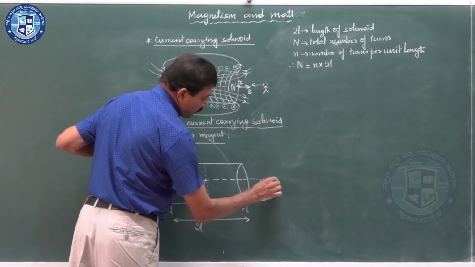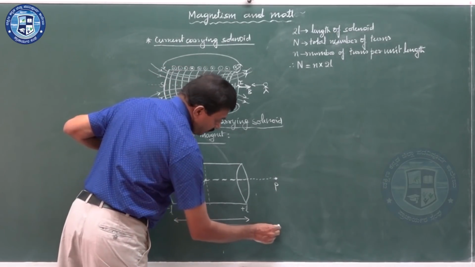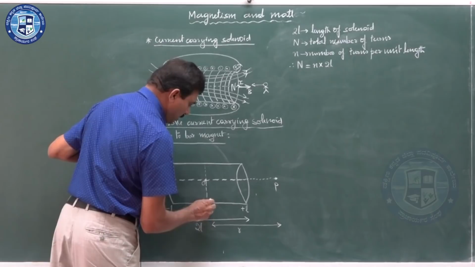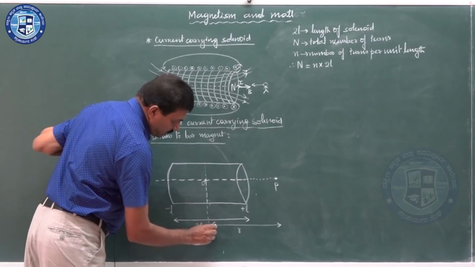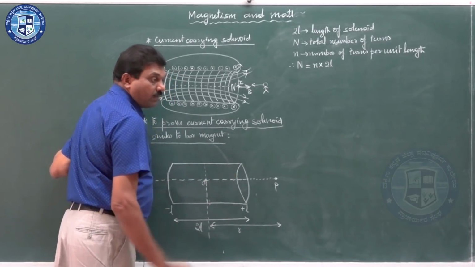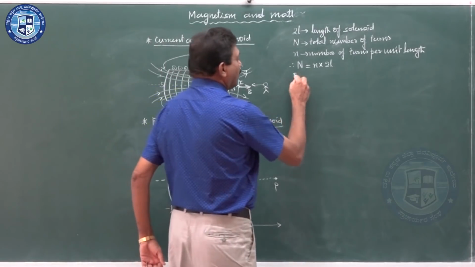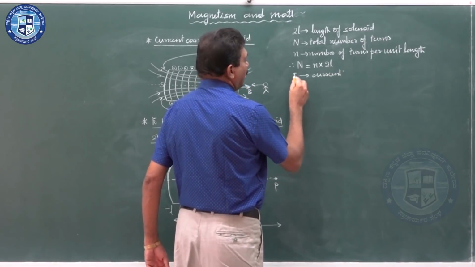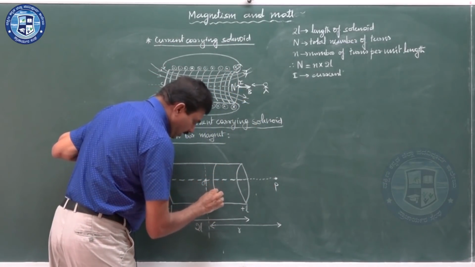Now, say you have a point P here. Point P is taken at distance r from the center of the dipole. Point P is at distance r from the center O of the solenoid, the current carrying solenoid. Say I is the current.